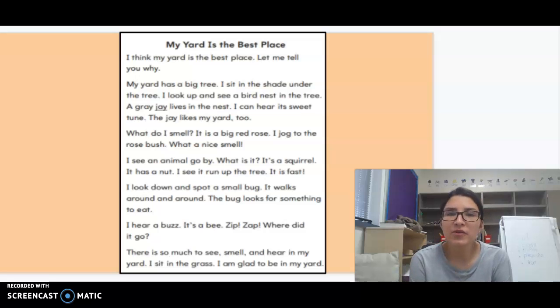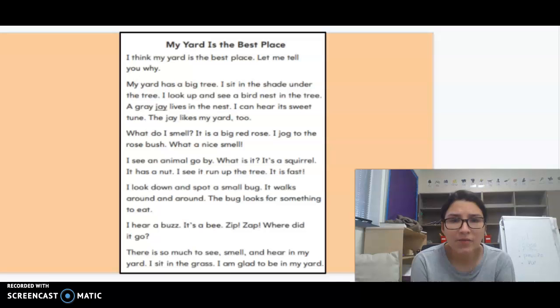So our first story is, My Yard Is the Best Place. I think my yard is the best place. Let me tell you why. My yard has a big tree. I sit in the shade under the tree. I look up and see a bird nest in the tree. A gray jay lives in the nest. I can hear its sweet tune. The jay likes my yard too.